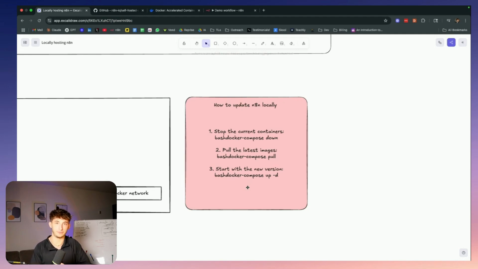So with that being said, that is how you can locally host n8n, so you don't have to pay anything. You don't have to worry about any data breaches. So if you're a larger company and you want to host n8n on your own servers, instead of anything else, then this is going to be the way to do it.